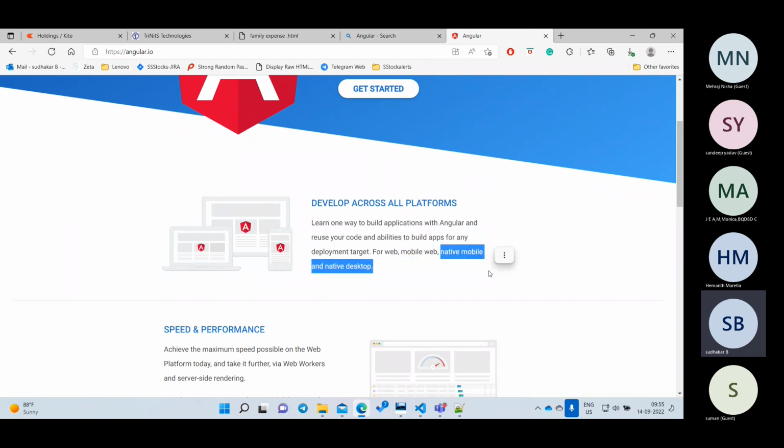Native mobile application means what? Our Android application, or you can develop for iOS also. So using this one, you can develop two things. That is the reason you learn one framework, but you can develop on many platforms, like a mobile app. That is another thing.